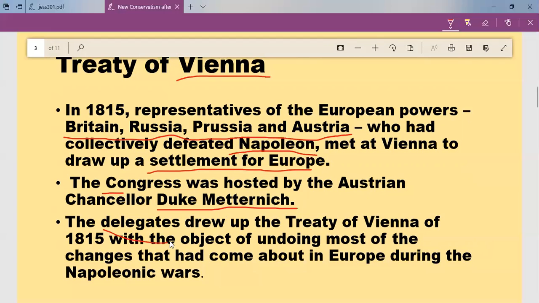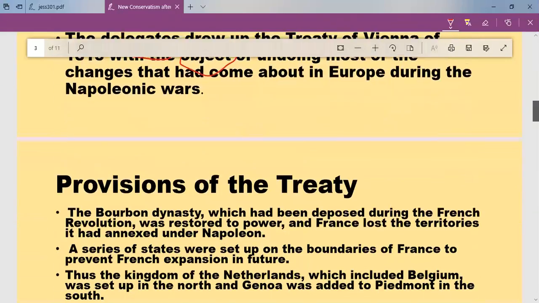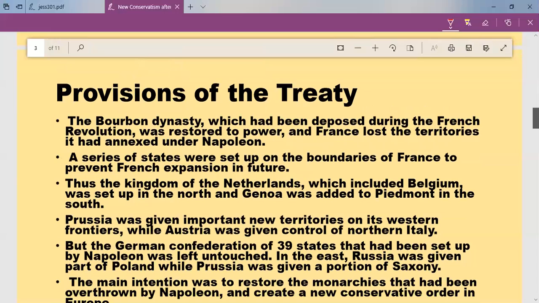The delegates, that means the representatives, they made the treaty in the year 1815 with the object. The object means with the aim. Object means with the aim of undoing. Undoing means removing most of the changes that had come about in Europe during the Napoleonic War. Okay, that means after Napoleon, what can be done? So after Napoleon, they thought that we will bring back that old Europe which existed before Napoleon's regime, Napoleon's rule, but with little bit of changes.